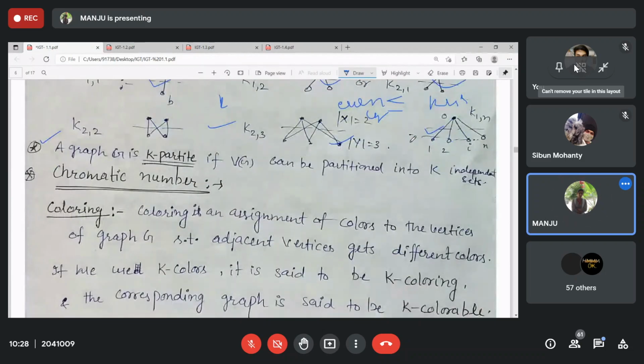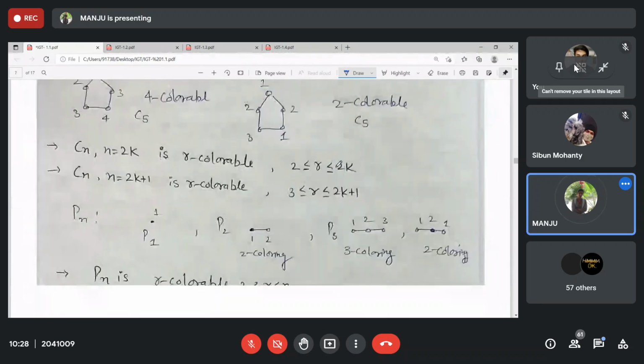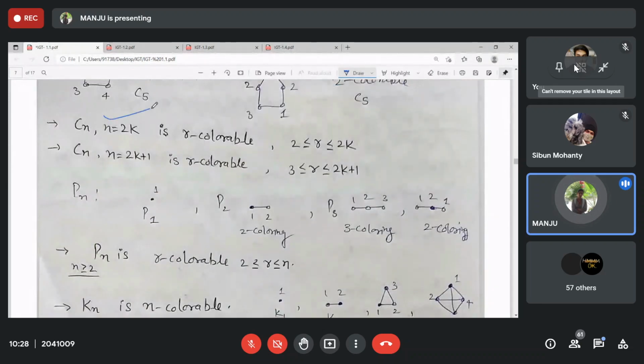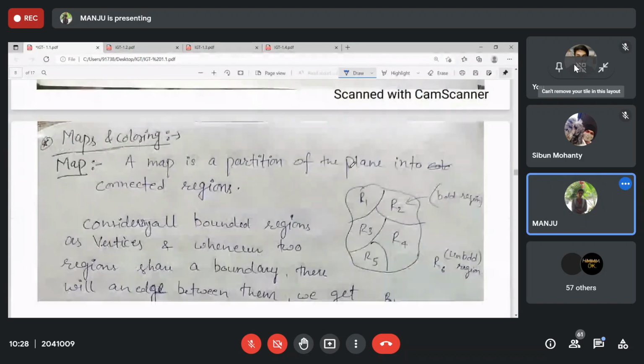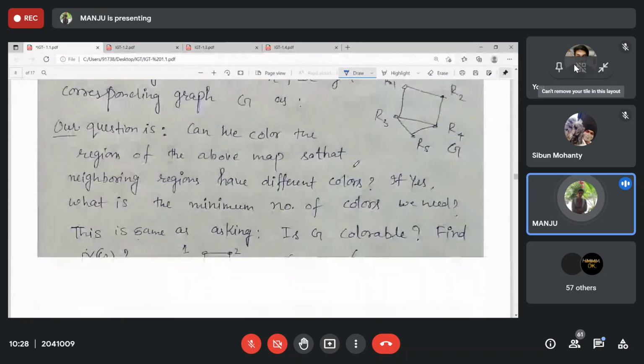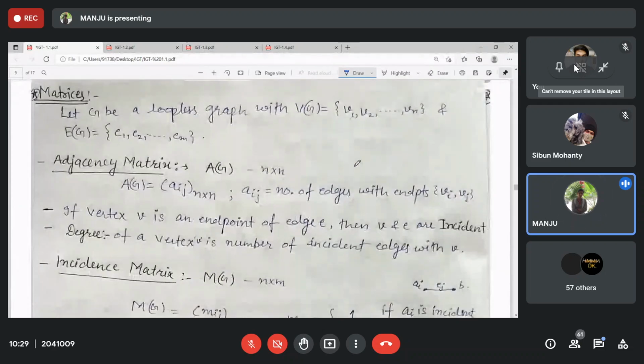Bipartite means two sets, with cardinality R and S. Chromatic number, the minimum coloring, we have done: for an even cycle it is 2, and for an odd cycle it is 3. Then map coloring and planar graphs we have also done. Two types of matrices we have done for graphs, for undirected and directed graphs: the adjacency and incidence matrix.